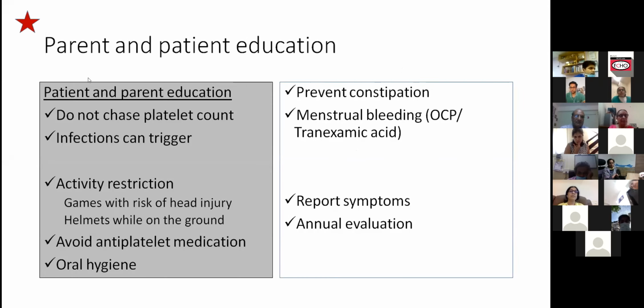So how would you educate patients for parental education? A lot of things have already been discussed, so I'll quickly go through it. We won't chase platelet counts, and a lot of activity restriction would probably be needed in schools. That has to be told to them. Antiplatelet medications during fever episodes have to be avoided, and they should be told. Oral hygiene: chances of gum bleeds would increase if there is poor oral hygiene. Constipation can be taken care of. Menstrual bleeding may be problematic in older girls. And they should report symptoms and come in for evaluation probably 3 monthly if they are having stable counts, and more often than that if needed.